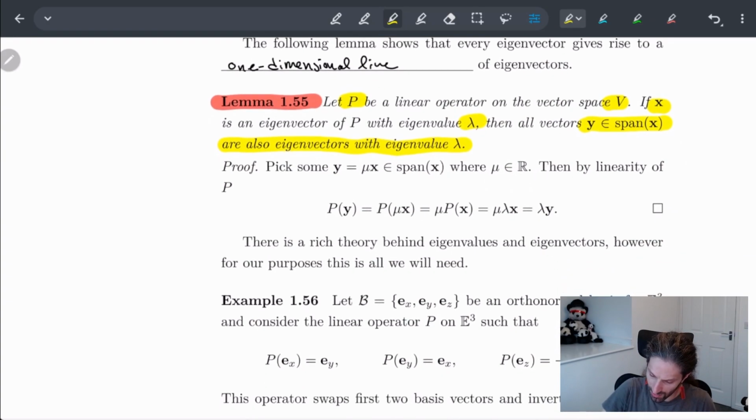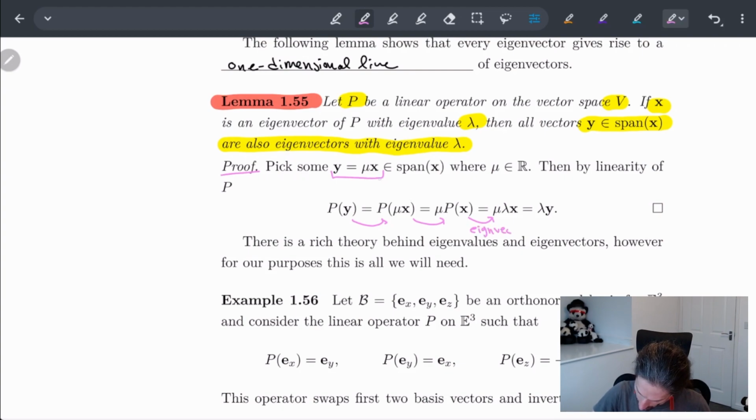And this is not too hard to see. This is just using some of the previous things, where we know y is in the span of X, and so we can write it as some multiple of X. Then using the linearity of P, this is linearity, and this is by definition that X is an eigenvector.